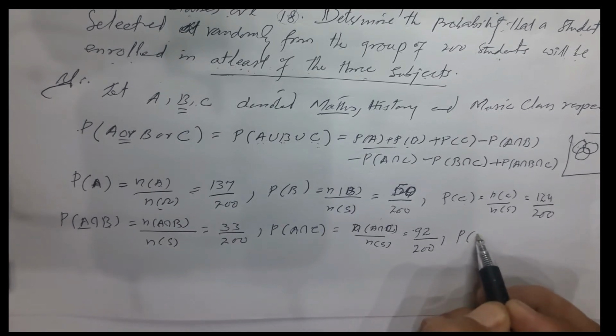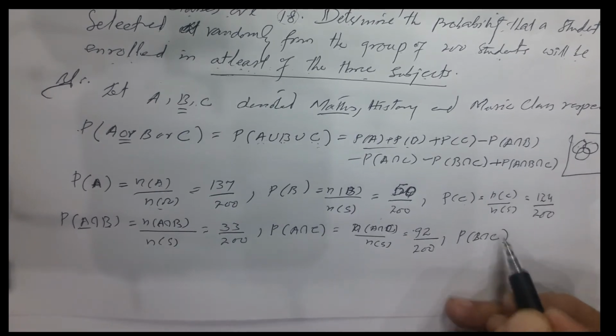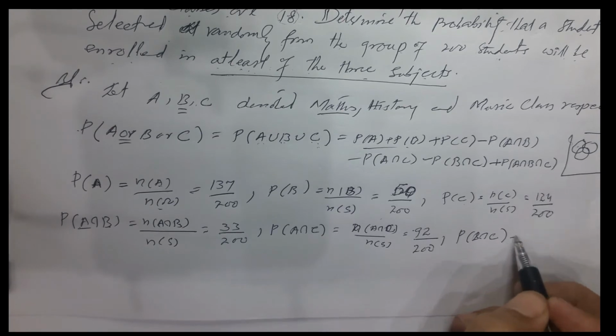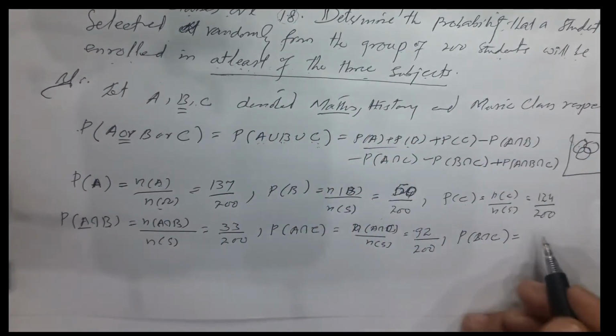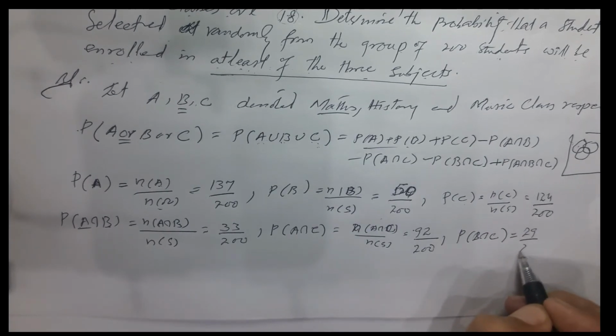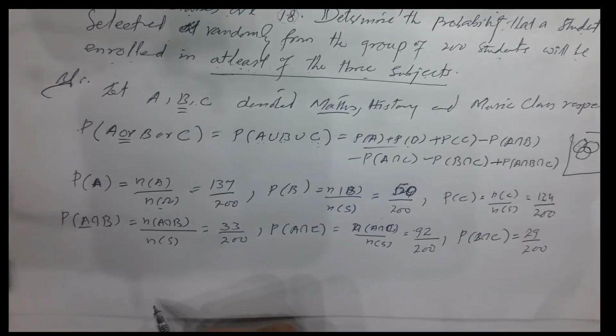And probability of B intersection C means history and music में कितने एनरोल हैं? हिस्ट्री एंड म्यूजिक 29 are enrolled, so 29 by 200.